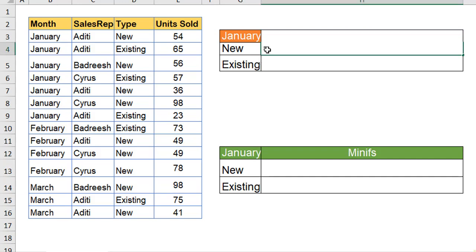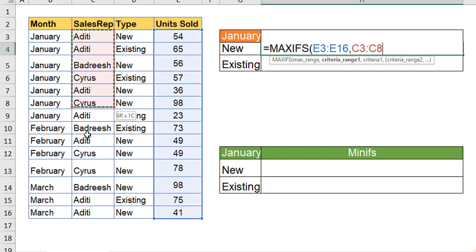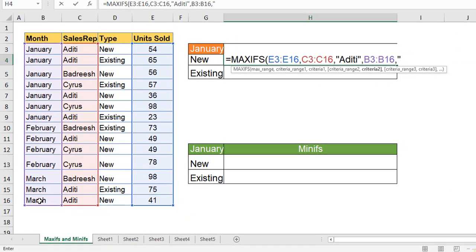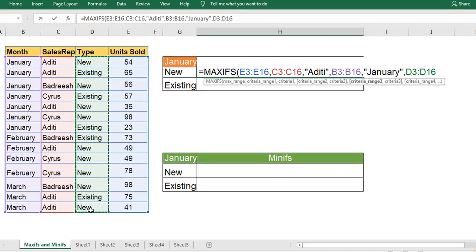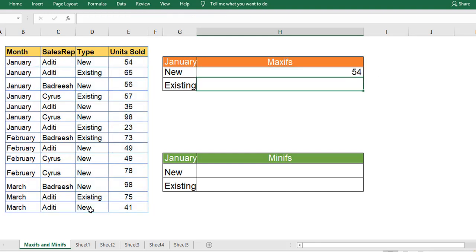Pass in the MAXIFS function. What is the max range? It's the units sold. What is criteria 1? It's the sales representative. Within the sales representative, which person do we want to identify? It's Aditi. Criteria 2 is the month. Within this, I want to perform it for the month of January. And criteria 3 is the type of the account, and I want to use it for the new account. Hit enter, you will have the answer.